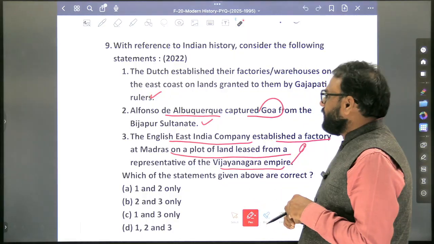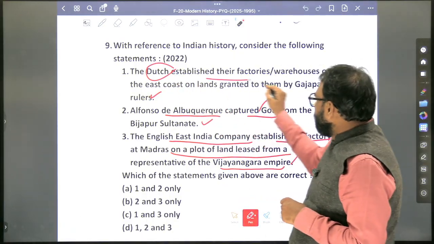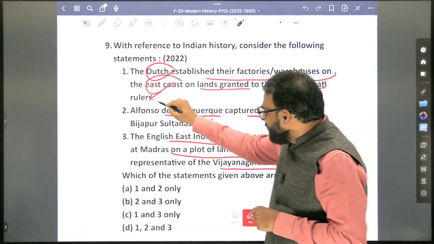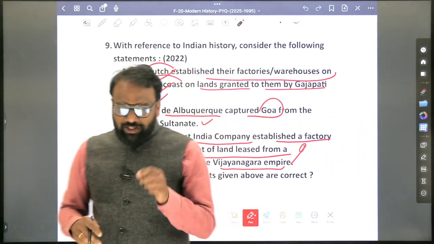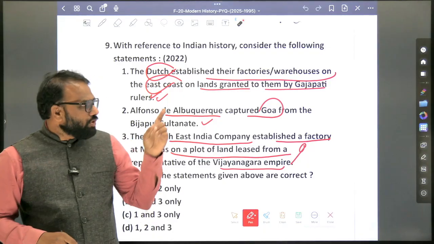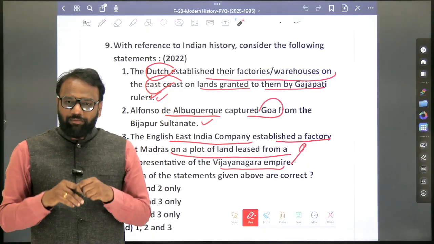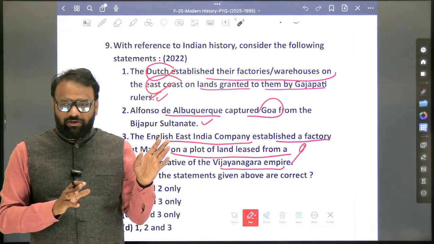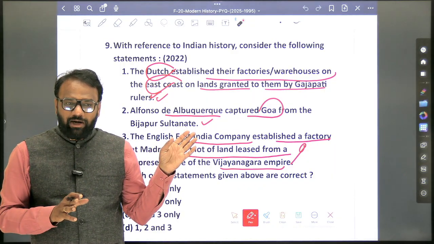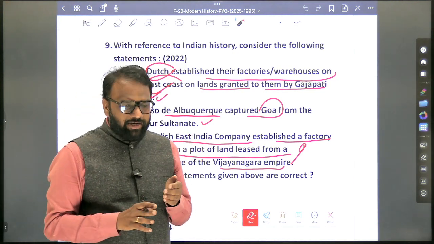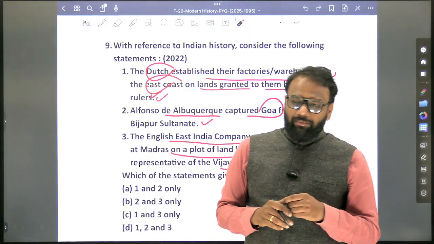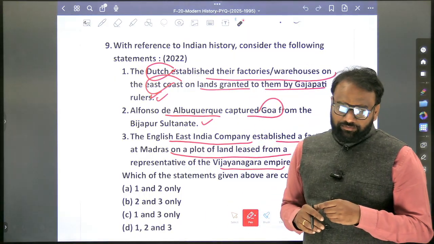The Dutch established their factory warehouse on the east coast on the lands granted to them by Gajapati rulers. In the notes it has been very clearly mentioned. So the Dutch, they got land from whom? No, Chavans will nowhere come into this picture. Again, they were given land by whom? By Vijayanagara dynasty representatives themselves. Yes, they were given by Nayaks.